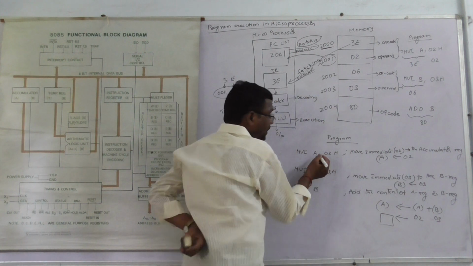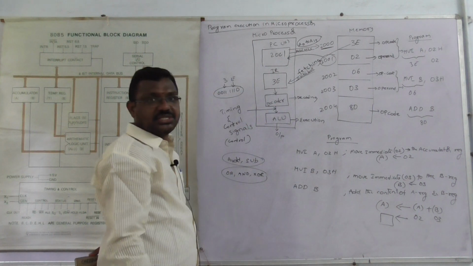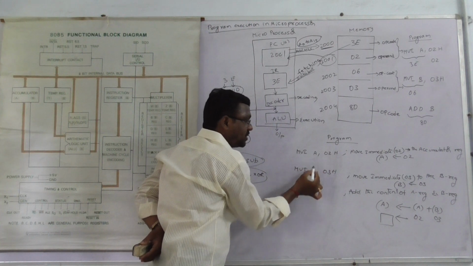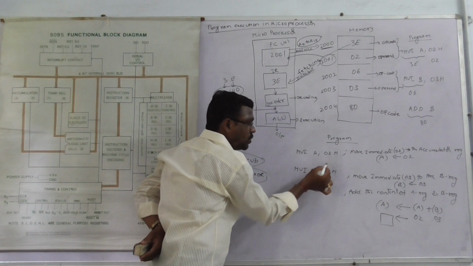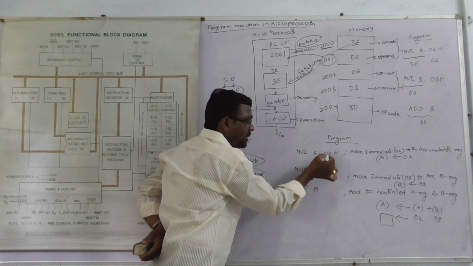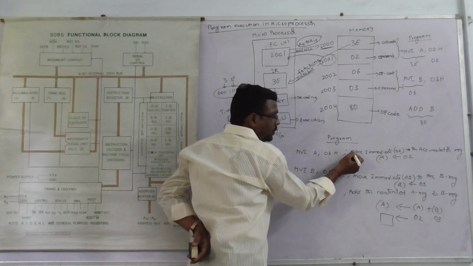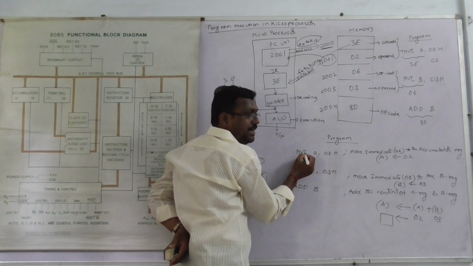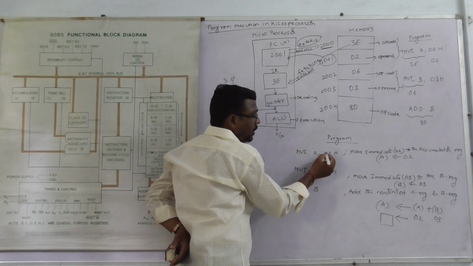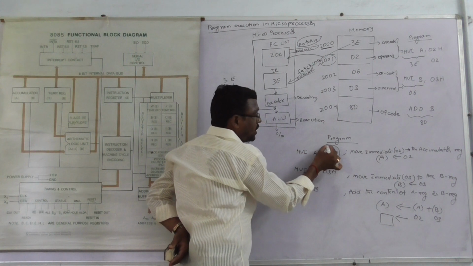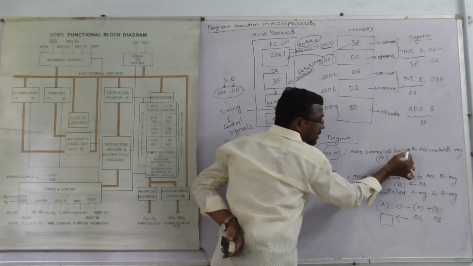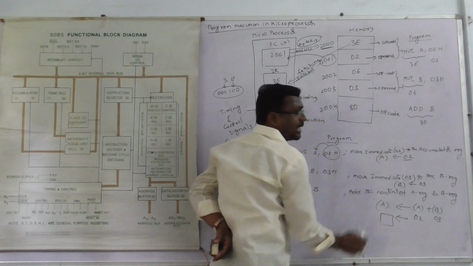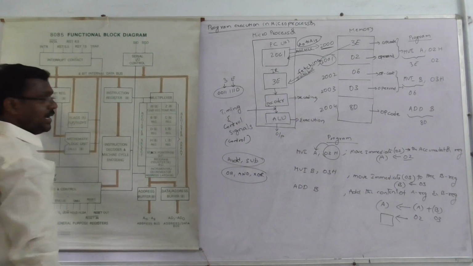Here, before the comma is the destination, after the comma is the source. This is the destination operand, and this is the source operand, meaning data. Here what can we do? Move immediate. MV means move, I means immediate. Immediate move, in which one? 02H data to the accumulator register. At that time 02H data can move to the accumulator register.